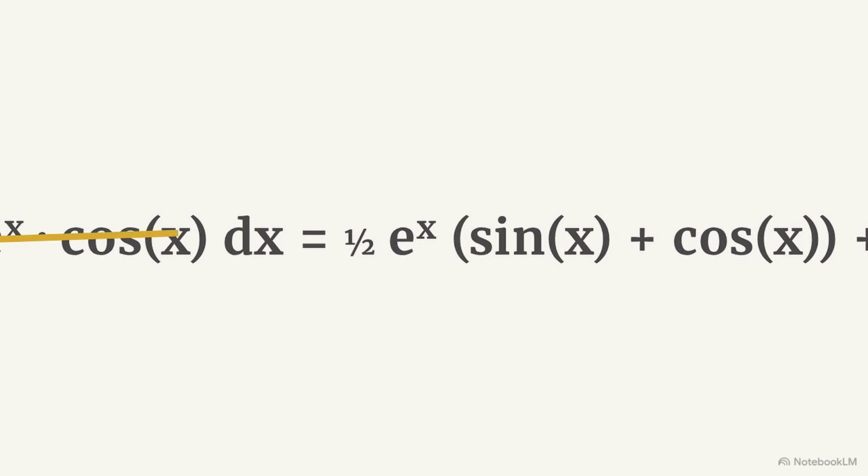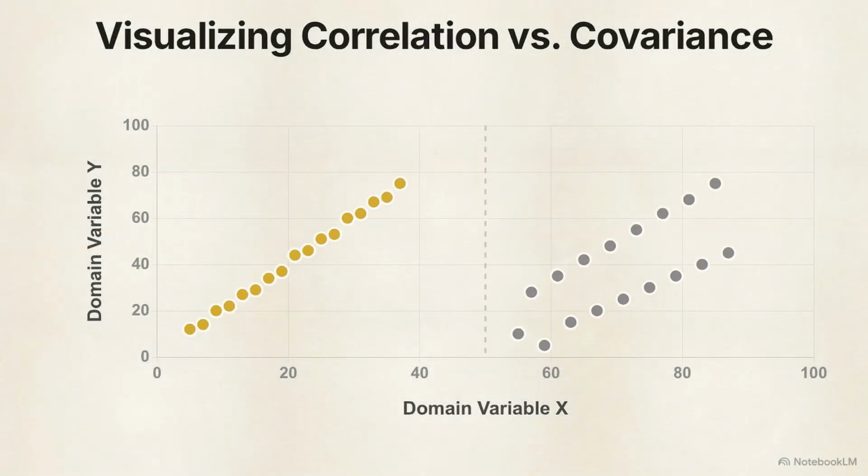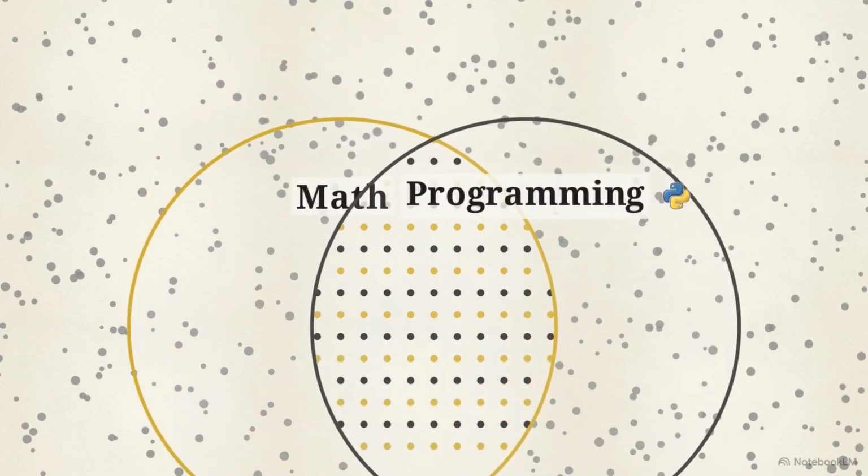This diagram shows the specific mathematical focus required for AI. Success depends on statistical and domain intuition rather than manual calculus. If you can understand the visual difference between correlation and covariance on a graph, you have the skills to proceed. These first few months focus on building the mathematical and programming lenses required to analyze raw data.